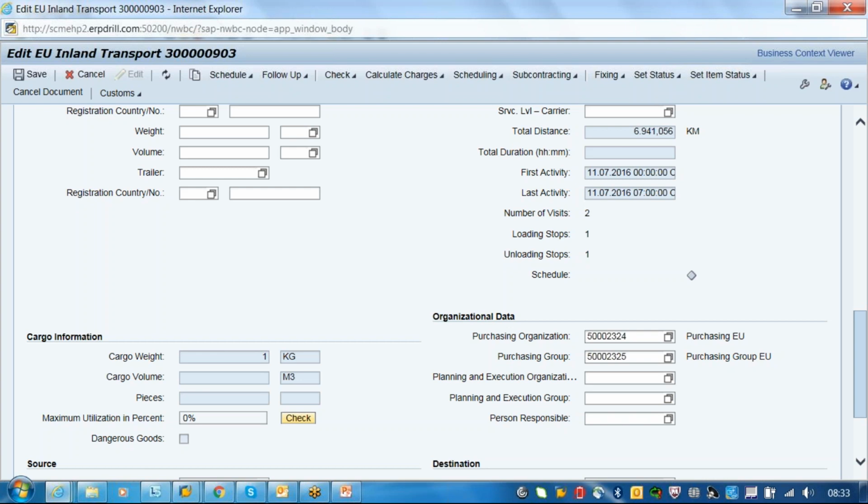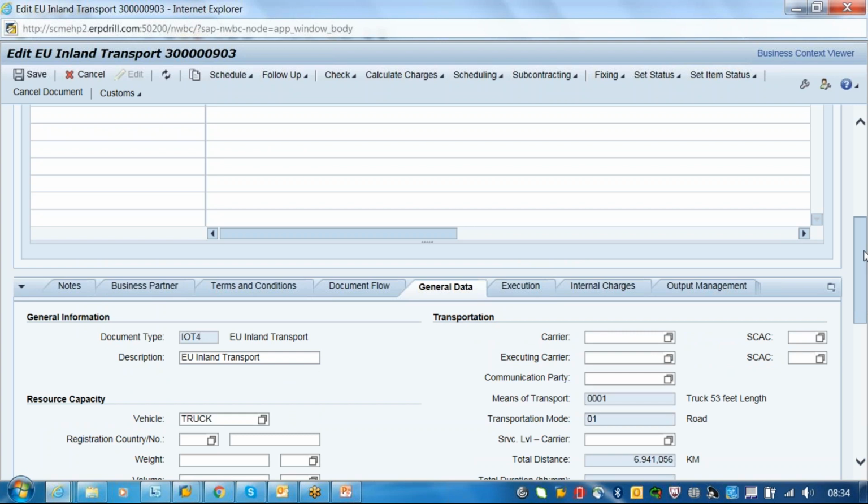Then we have a shipper scenario, that is how the document is getting created from your R3. When your sales order is created, how the sales order will come into TM, that also I will show you. So just practice till here, and if you have any questions, you can ask me, because the next part is more process.